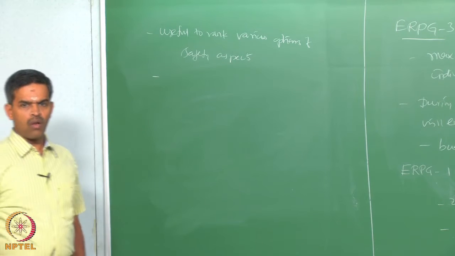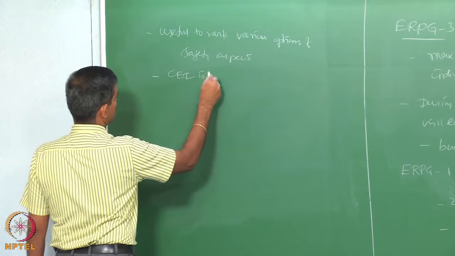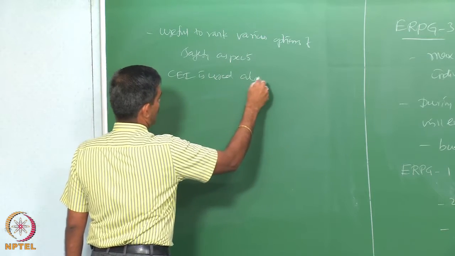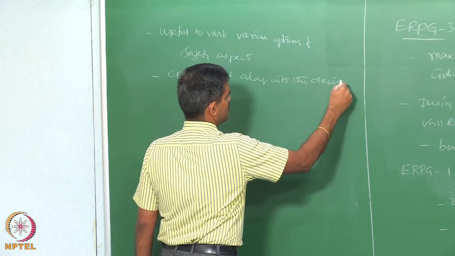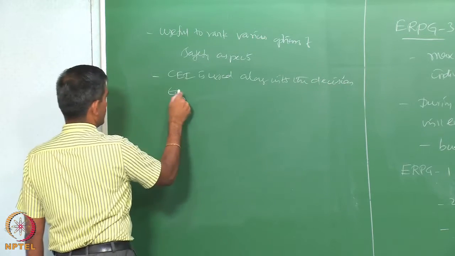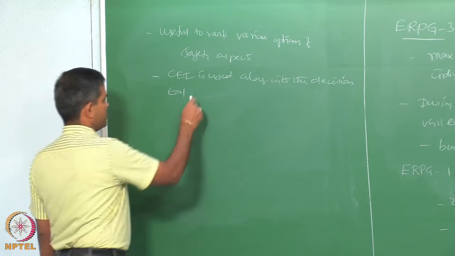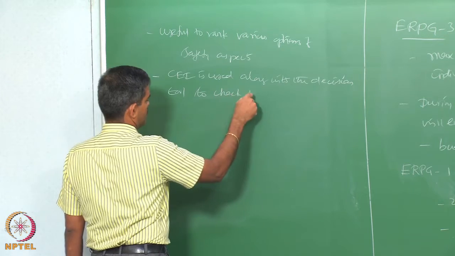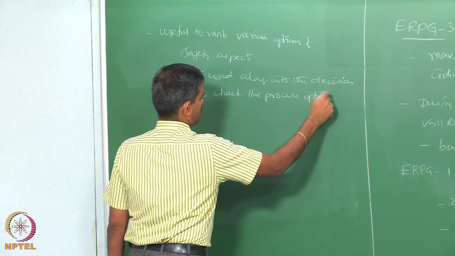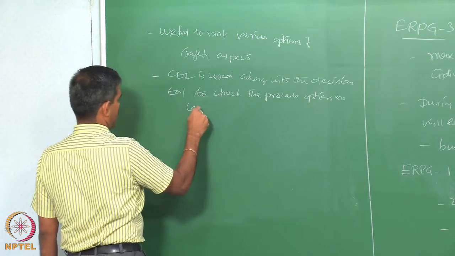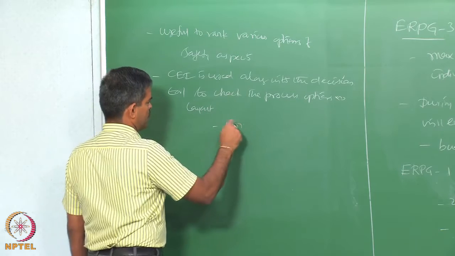This index is used along with the decision tool. CEI is used along with the decision tool to check the process options. The process options are process layout with respect to improving its safety.